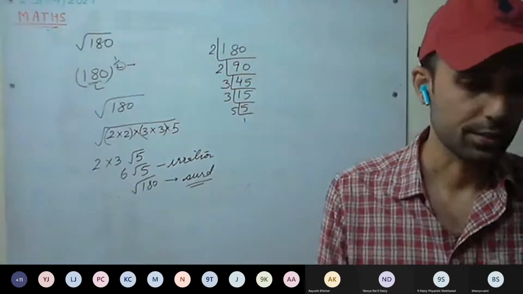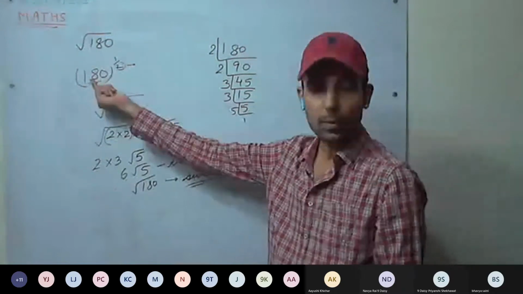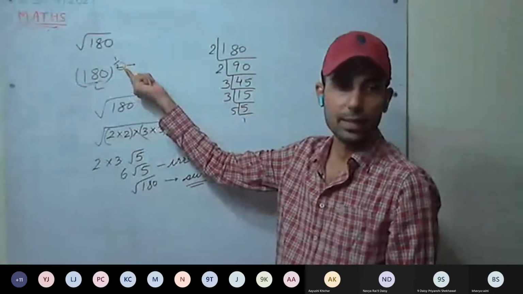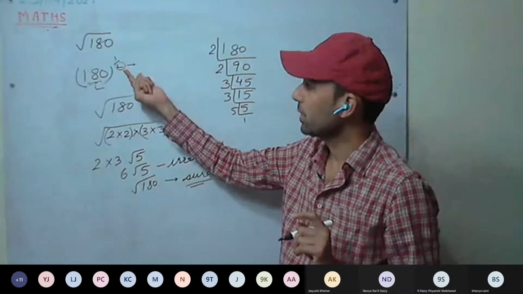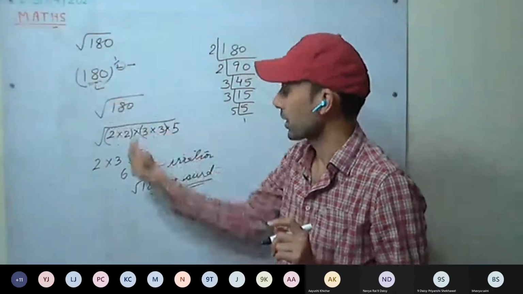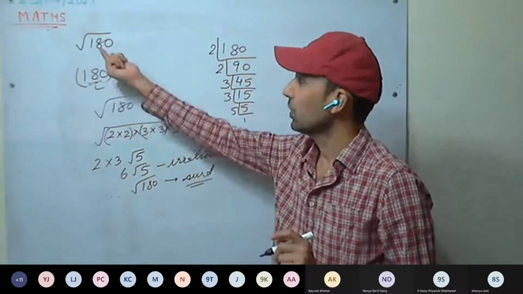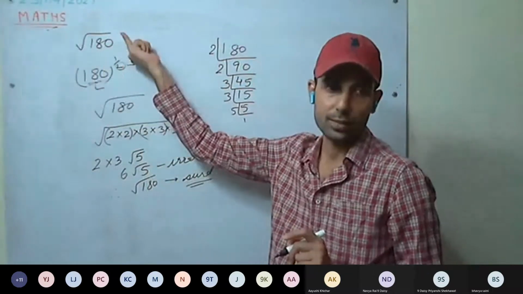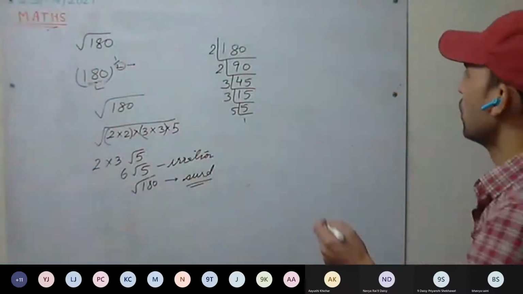This 180 is a rational number, and 2 is a positive integer, so the first condition is satisfied. For the second condition, this must be irrational, so we have proved that 6 root 5 is irrational. Therefore, this is a surd. Understood this one?